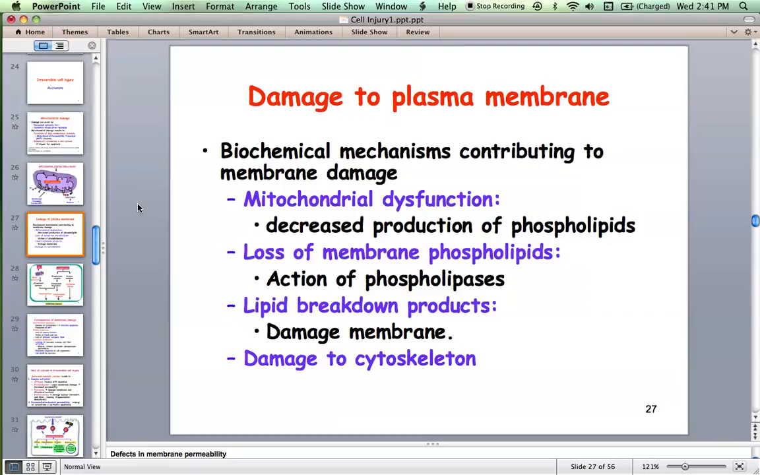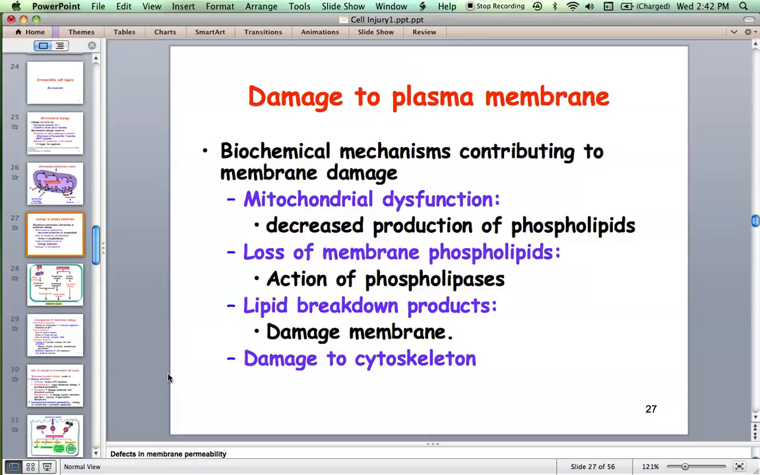Whenever there is an increased amount of calcium ions in the cytoplasm, they activate certain enzymes like phospholipases. These phospholipases can digest the phospholipid membrane, and the cell membrane gets damaged. Or lipid breakdown products, when lipases are activated and lipids are broken down, can damage the membrane. Or free radicals can also damage it.